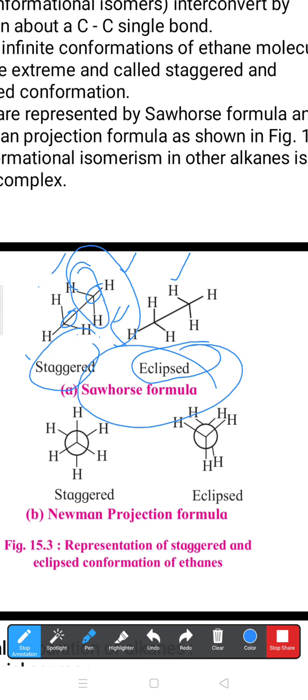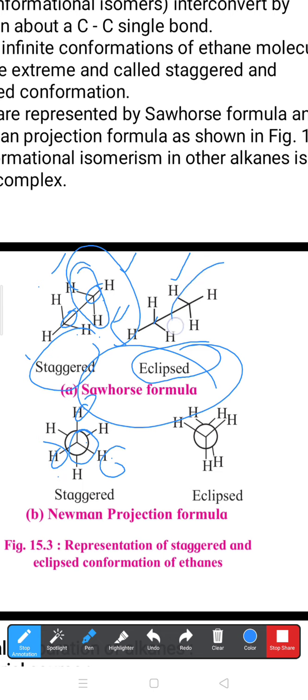In the Newman projection formula, you can remember the two circles. The front circle we can see, but the back circle we cannot see. The front circle has three hydrogen atoms, one, two, and three, and the backside circle or backside carbon has three more hydrogen atoms. You may see this is the front carbon with hydrogen, hydrogen, hydrogen.